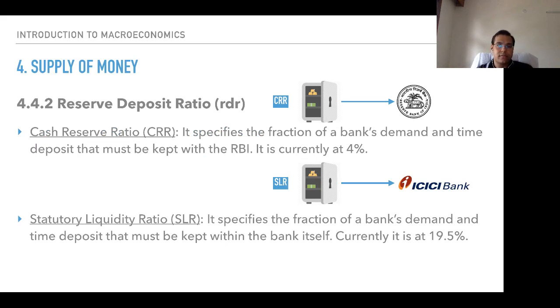So CRR, cash reserve ratio. What is cash reserve ratio? You have to remember four things when it comes to cash reserve ratio. The first thing is that the ratio is calculated on every bank's NDTL, net demand and time liabilities. That is the first thing. The second thing is that commercial banks are not supposed to keep that as a reserve with themselves in their own premises. That money has to be kept in the RBI's premises. That is the second important thing that you have to remember.